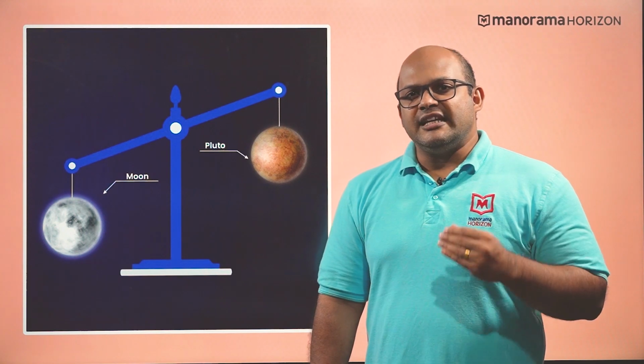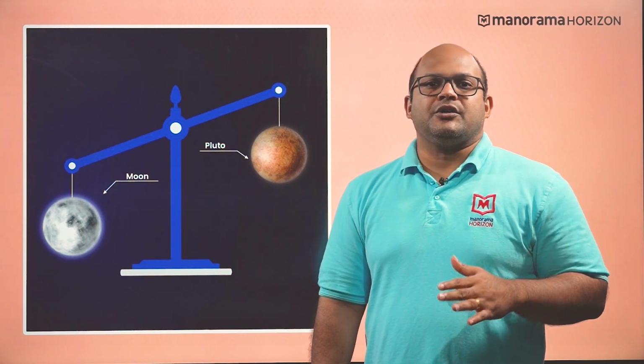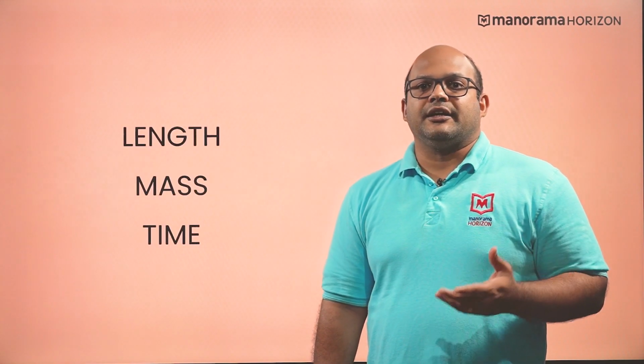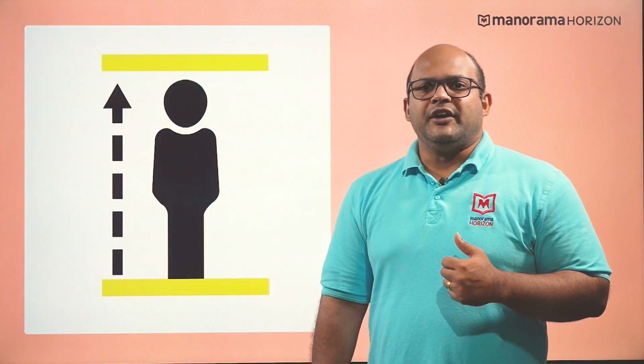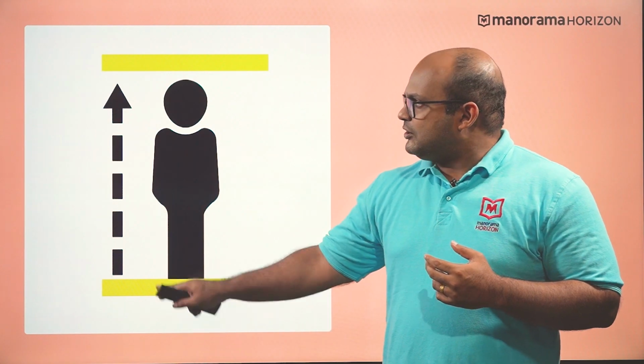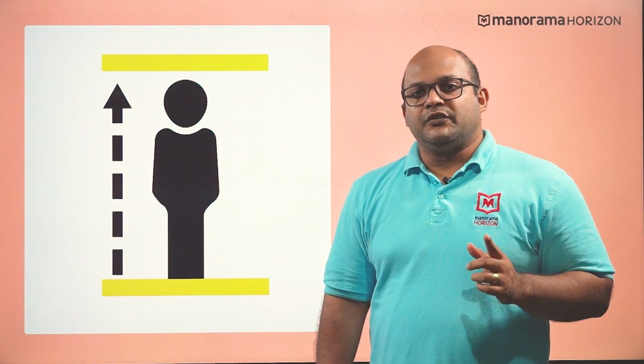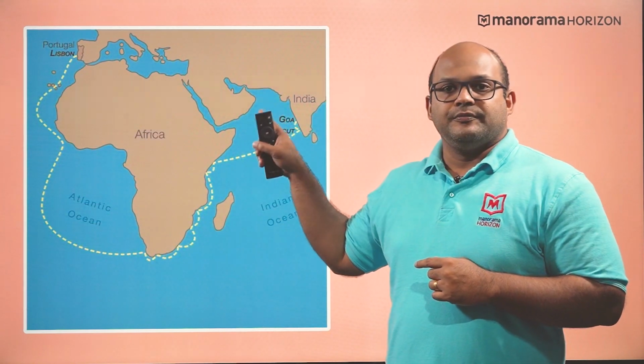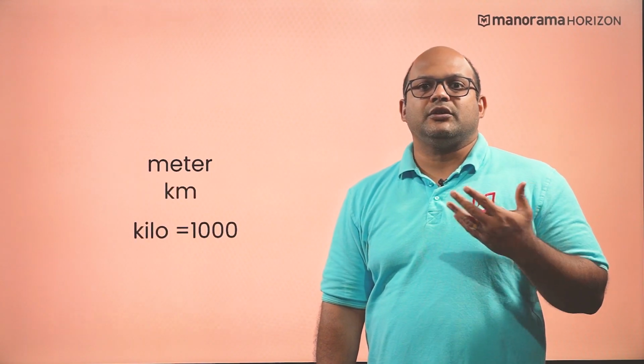These facts relate to 3 fundamental quantities that we work with all the time in physics: length, mass, and time. Let's see how we measure them. We define length as the separation between 2 points. We can also define length as the magnitude of the extent of the path that connects 2 points. The standard unit of length is meter, noted by the symbol small m. A more common unit derived from the standard unit is kilometer, where kilo stands for 1000.